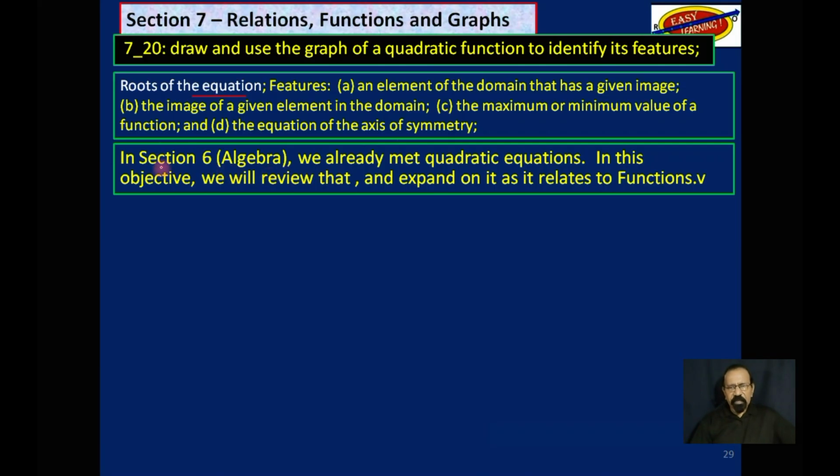In section 6, when we did algebra, we already met quadratic equations. In this objective, we will review what we did in section 6 and expand on it as it relates to functions.